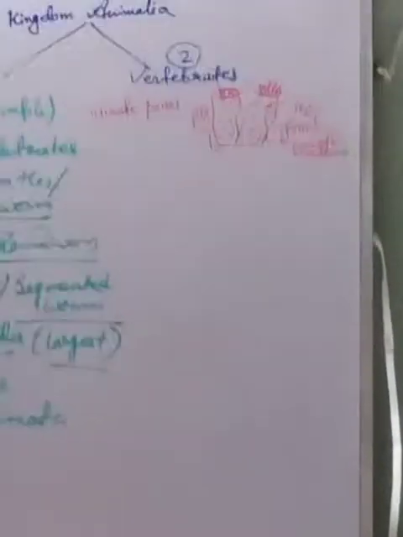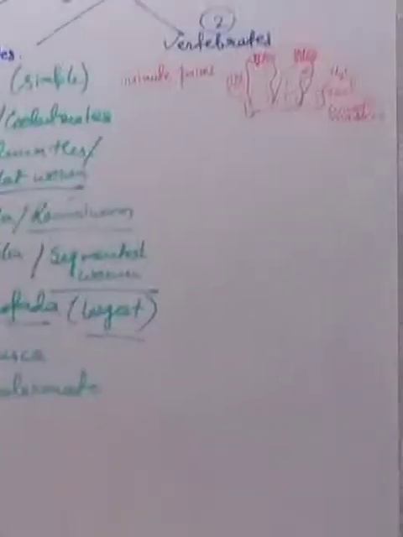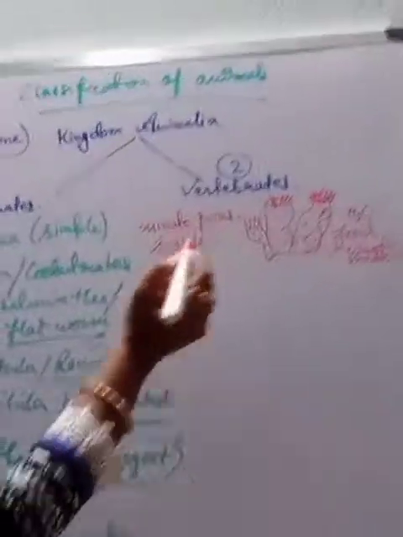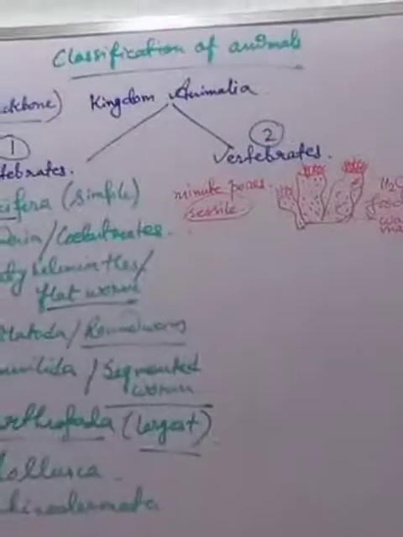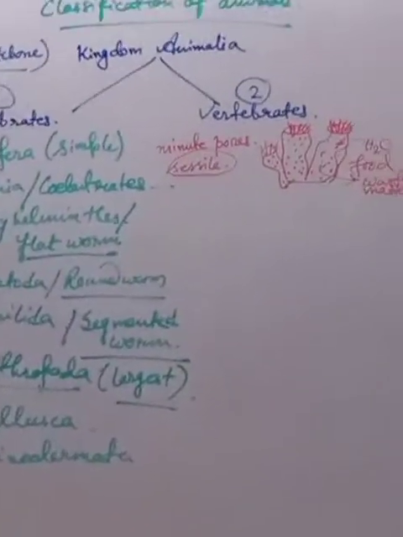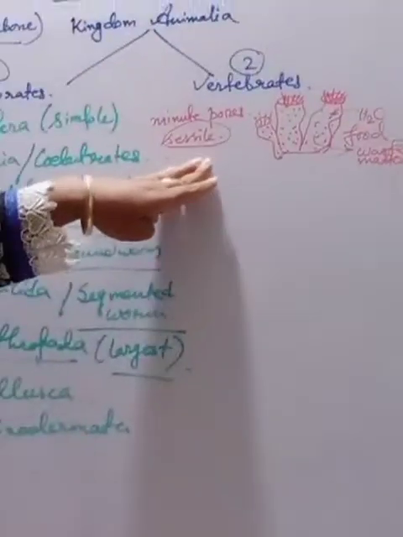They are mainly aquatic, and most important is the word sessile. Sessile means they can't move. Being animals, they can't move. They remain attached. So the word sessile is used. Clear? That means they can't move from one place to another. They remain attached to the substratum.